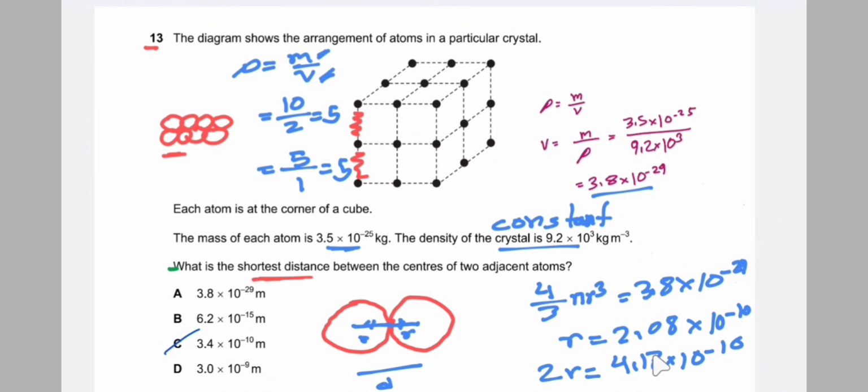So 10 to the power minus 10 and 4.17. So 10 to the power minus 10 and 4.17 is approximately equal to 3.4. So 3.4 into 10 to the power minus 10. So the correct answer is C.